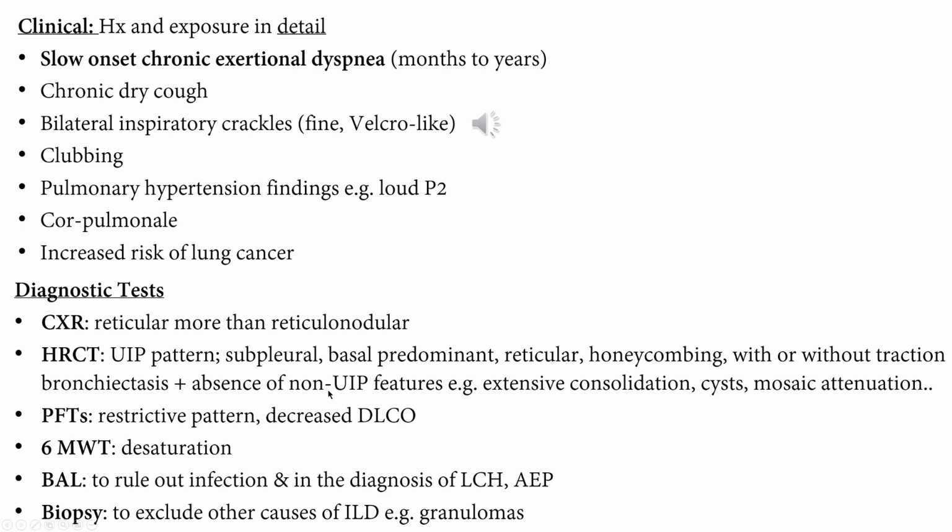There are some features that will exclude UIP, or make the diagnosis of UIP unlikely or less likely. That's maybe when you do the biopsy. For example, there are extensive consolidations, cysts, mosaic attenuation. These are usually associated, as we will see later, with different diseases. For example, consolidation as in cryptogenic or organizing pneumonias, cysts as in LAM, mosaic attenuation as in hypersensitivity pneumonitis.